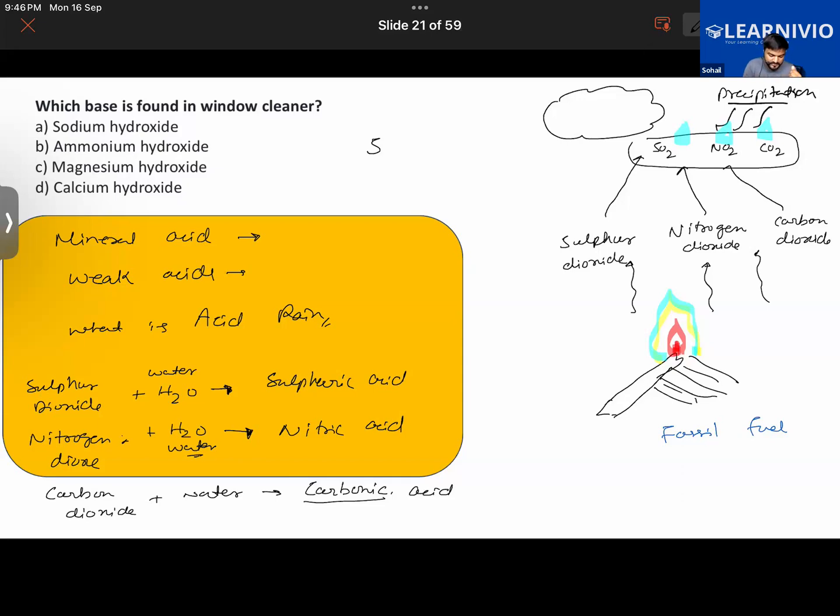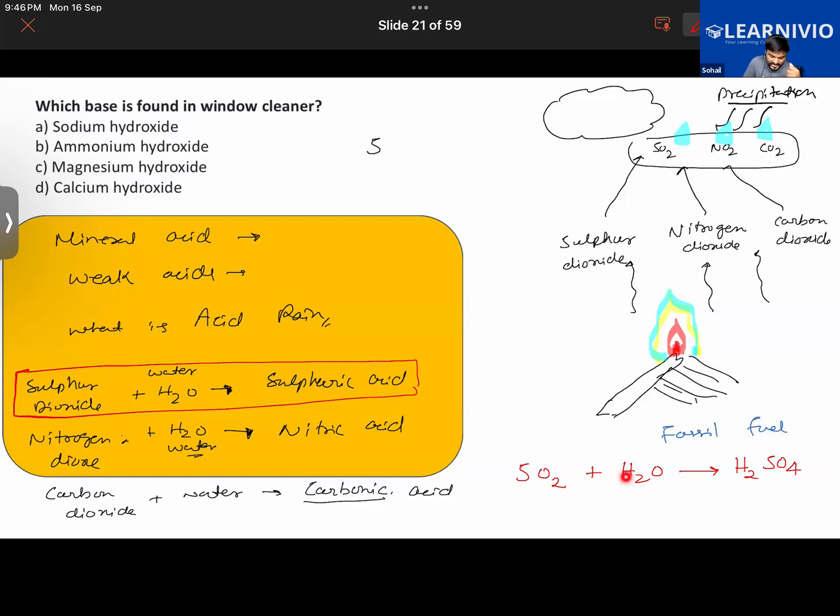Take for example the case of this reaction here. So what basically happens? How does the reaction take place here? Sulfur dioxide, the formula is SO2. Water is H2O. As a result, the product we get is sulfuric acid, that is H2SO4. Okay, H2SO4 is formed. Now what basically happens here?